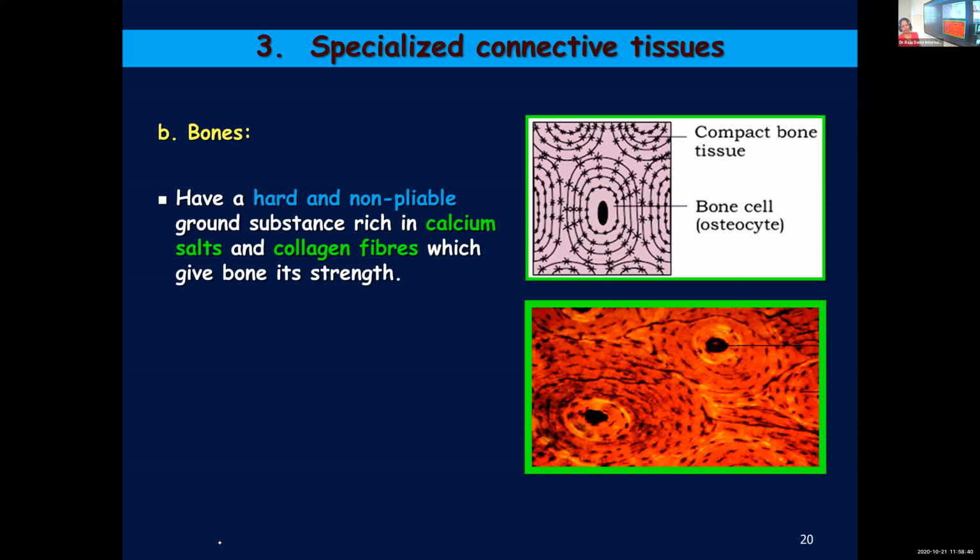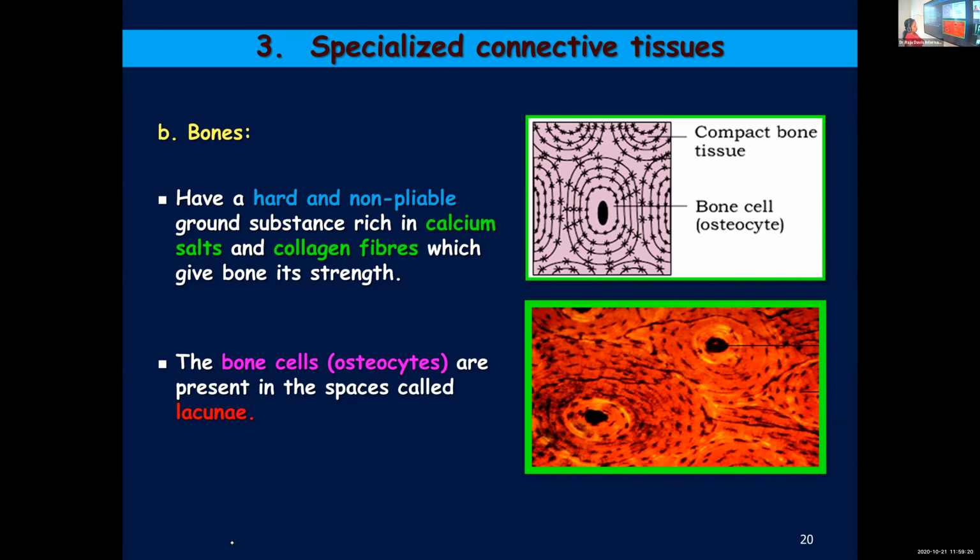Bones are hard and non-pliable. So they are not flexible. They are very hard and you can move the bones only at the joints. And the main substance, the matrix, is actually made up of calcium salts, calcium as well as phosphorus compounds, both are there. So mainly it is rich in calcium and collagen fibers, which give bone its strength. So they have a very hard and non-pliable matrix. This matrix contains calcium, phosphorus, and even collagen fibers, which make them very strong.